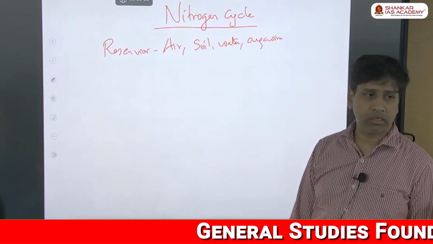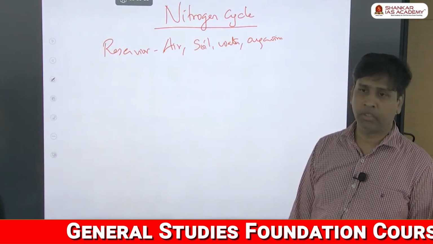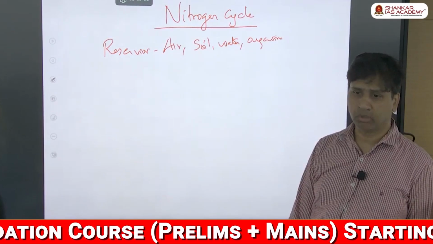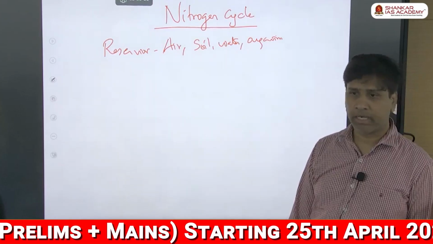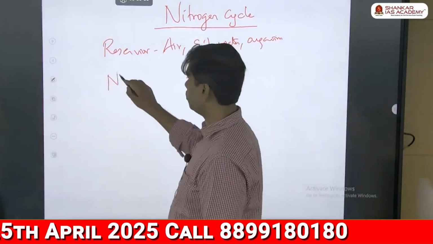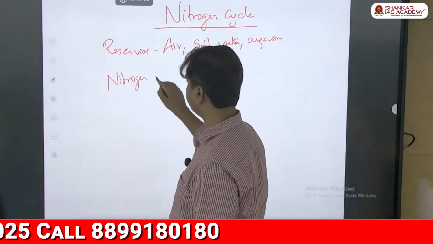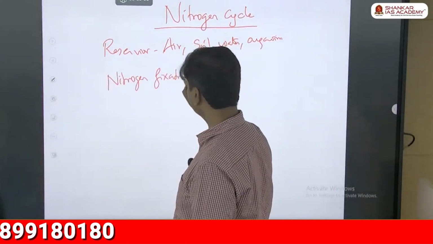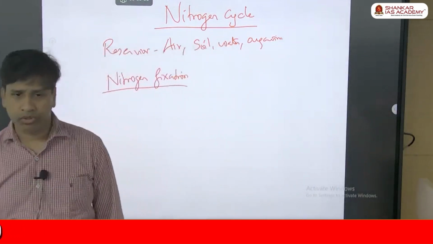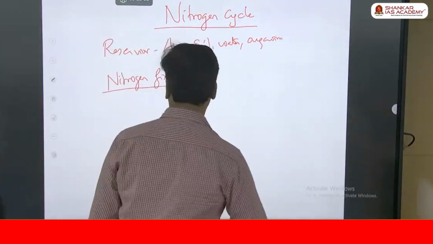The reason is nitrogen will not react. It's inert. Now we have to see how this non-reactive nitrogen comes to us in a reactive form, and again how it goes back. This is what we have to see. The first one is nitrogen fixation. Let us take stage one.